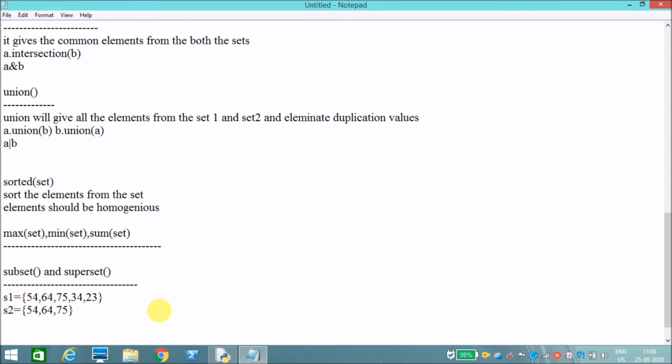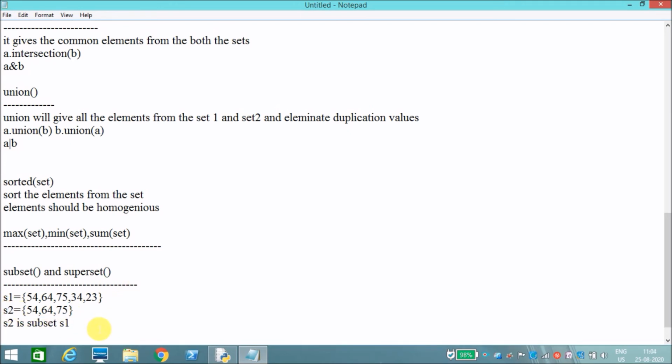So set S2 is a subset of S1. Okay, S2 is a subset of S1, means S1 contains all the elements of S2. Okay, and it also contains other elements, that's why it is the superset. And S2 is a subset.